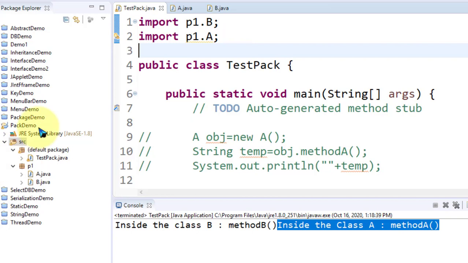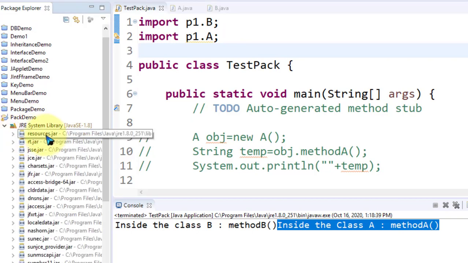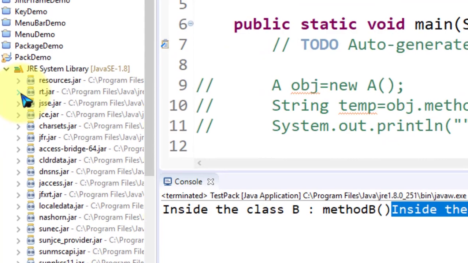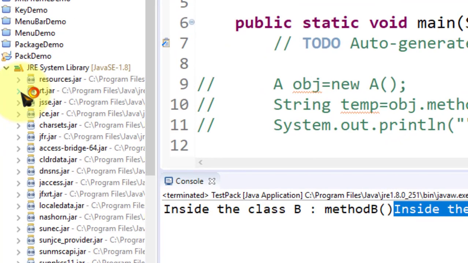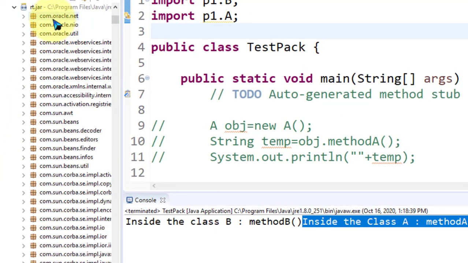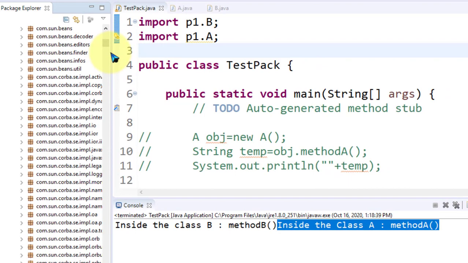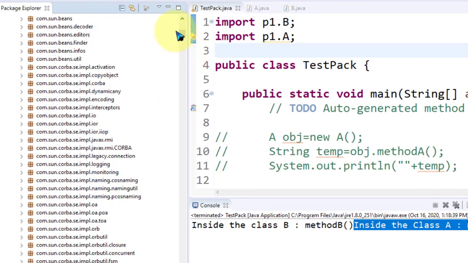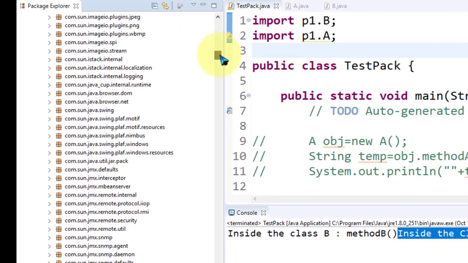How are Java APIs available? Look here in the JRE library system. It's resources.jar, rt.jar. RT is the runtime library. So from rt.jar all APIs get loaded into our project. Look at how many packages: com.oracle.net, this is first, second. So it is a list of packages available. It's a very huge list.